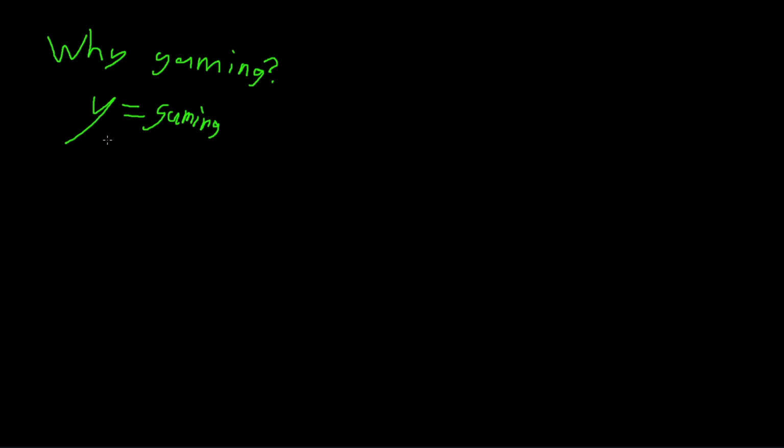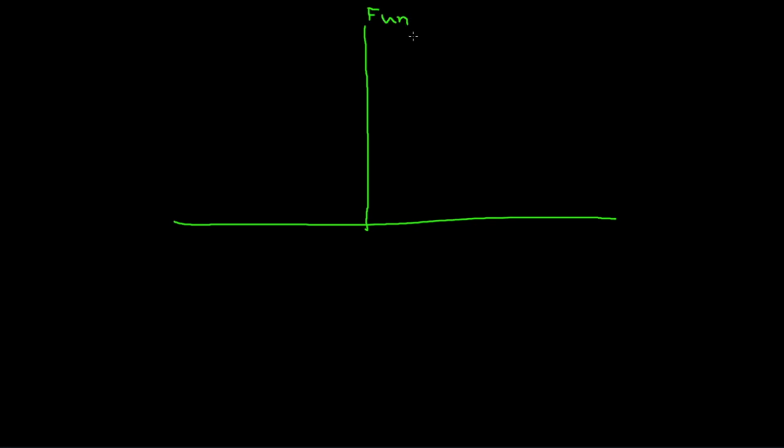Now, what is y also equal to? Y is also equal to ax squared plus bx plus c. So let's graph it. We can call the y-axis fun and the x-axis time.